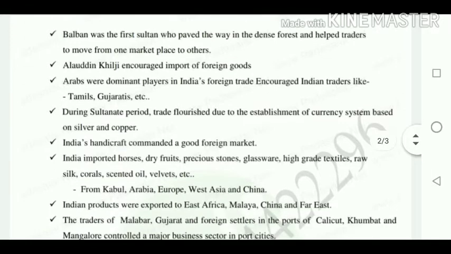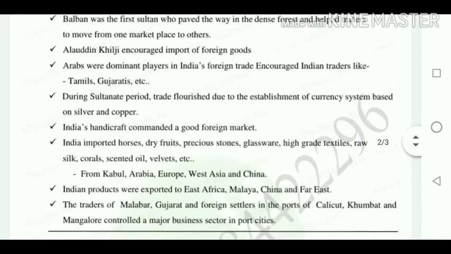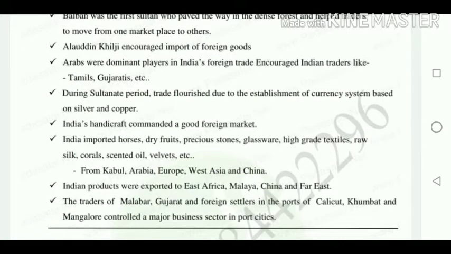Then they talk about Alauddin Khilji, who encouraged the import of foreign goods. During that time India imported many foreign goods. Next, Arabs were dominant players in India's foreign trade, and they encouraged Indian traders like Tamils and Gujaratis, who were engaged in foreign trade with the Arab people.